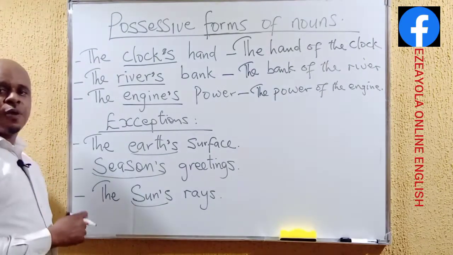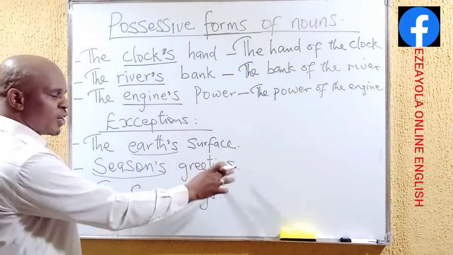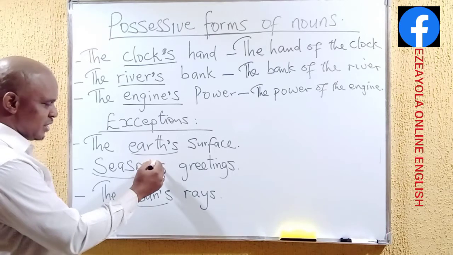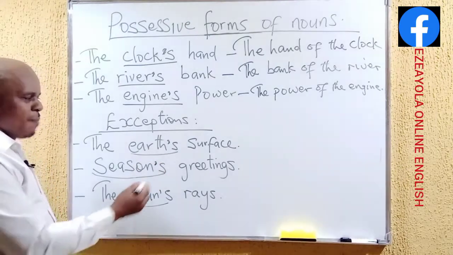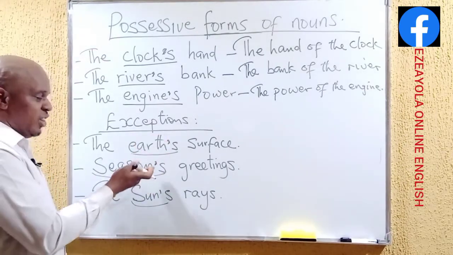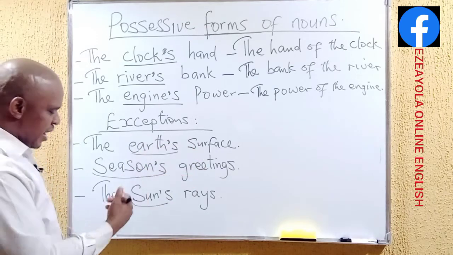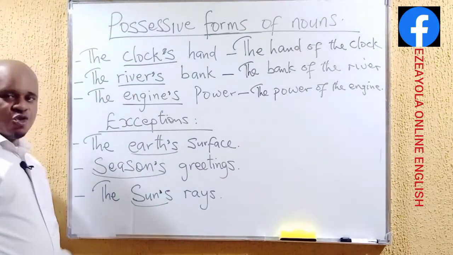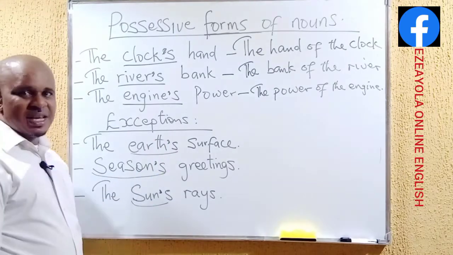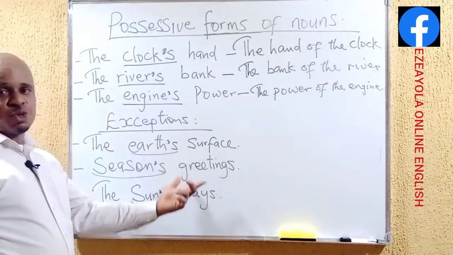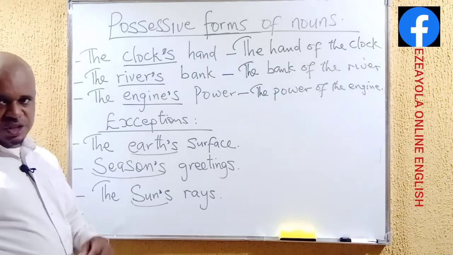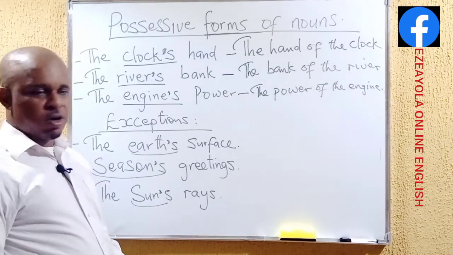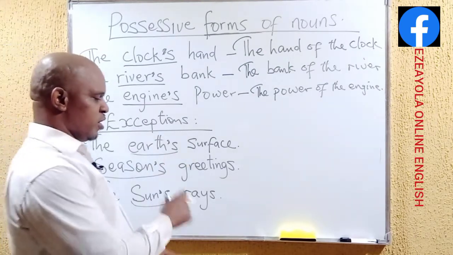It is also proper to say season's greetings. You can say this. Season's greetings. Remember, your apostrophe s indicating ownership. And then we have the sun's rays. So things like this are exceptions. When we make expressions such as this, we wouldn't say we are wrong in spoken English. I think it is good to understand this.